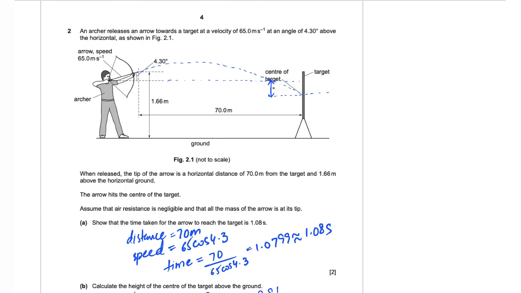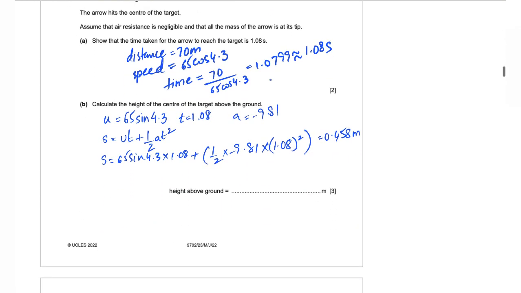However, in part B, we are only considering the vertical part of its motion. So the vertical component of the displacement is going to be this one, and it has a magnitude of 0.458 meters. The question asks you to find this height. So this is going to be the difference between 1.66 meters and the vertical displacement of the arrow. So we write 1.66 minus 0.458 meters, and hence we get a height of 1.2 meters.